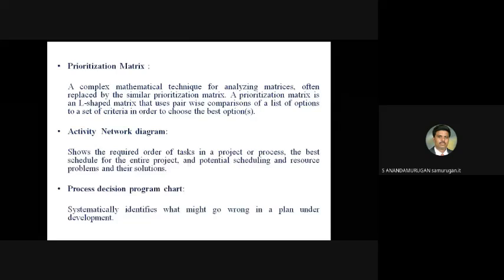Then the process decision program chart. This systematically identifies what might go wrong in a plan under development. It is used during the development stage and the production stage. It acts dynamically: we have to identify what is going wrong, then how to correct it. For that purpose, this process decision program chart is useful.